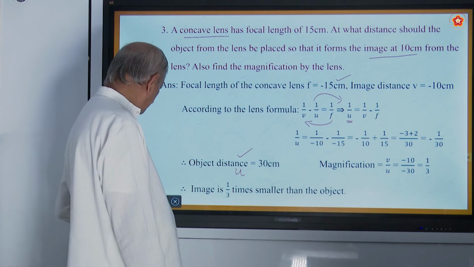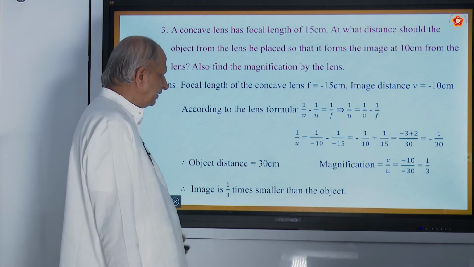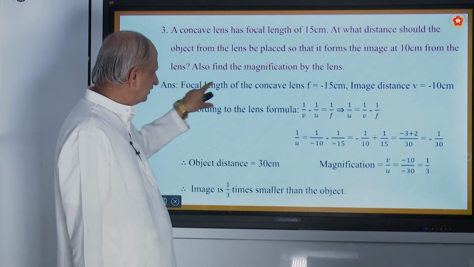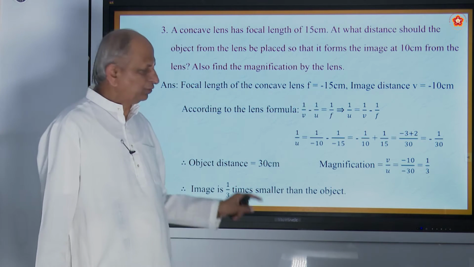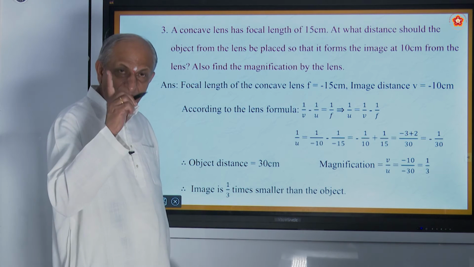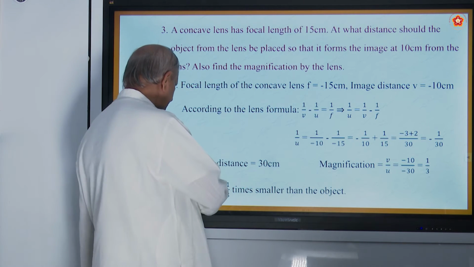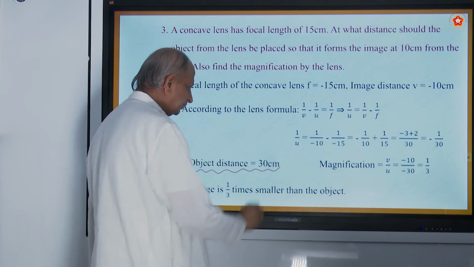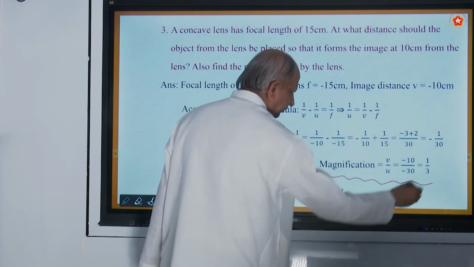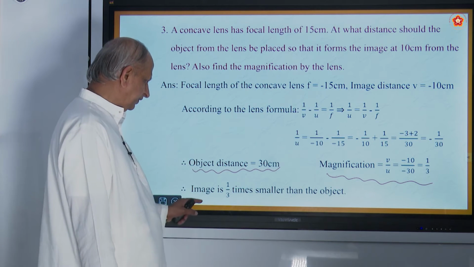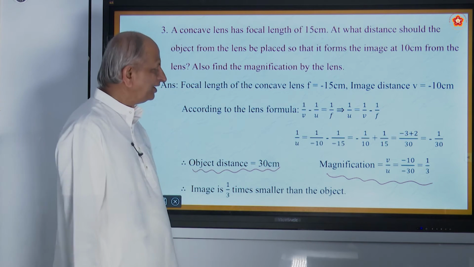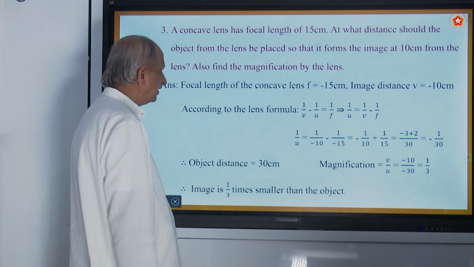So this is the problem on concave lens, and you have to use the lens formula. So when a problem is given, first you must write the data given, and you must know what is to be found out. Use the formula, apply it. At the end, don't forget to write the answer. So this is the answer. Object distance is equal to 30 centimeters. Magnification, second answer, 1 by 3. So the answer is, the image is 1 by 3 times smaller than the object. That's all you have to write for the answer to this question.